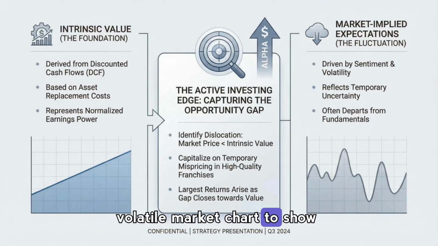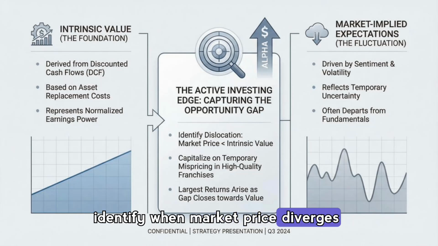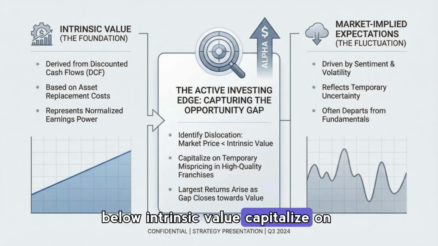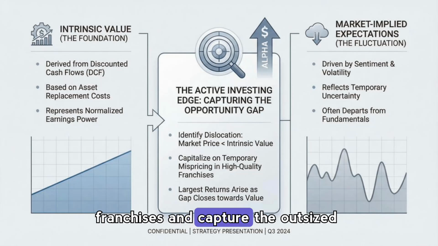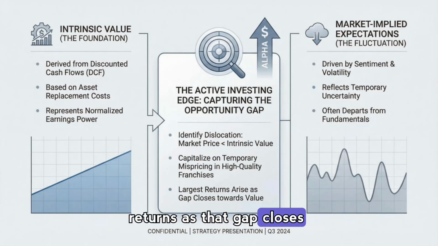This page contrasts intrinsic value with market-implied expectations, using DCF and replacement cost thinking as the foundation and a volatile market chart to show fluctuation. The core idea is to identify when market price diverges below intrinsic value, capitalize on temporary mispricing in high-quality franchises, and capture the outsized returns as that gap closes.